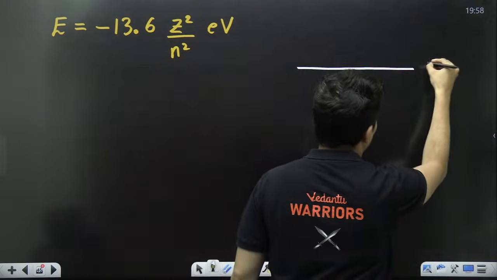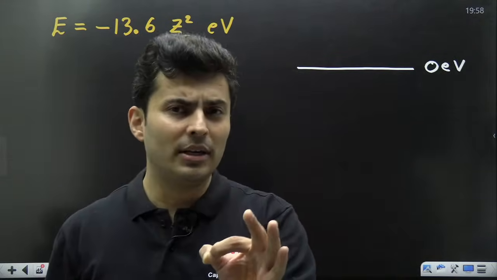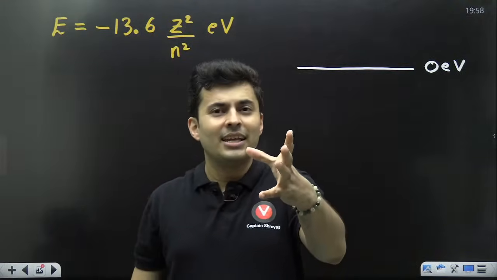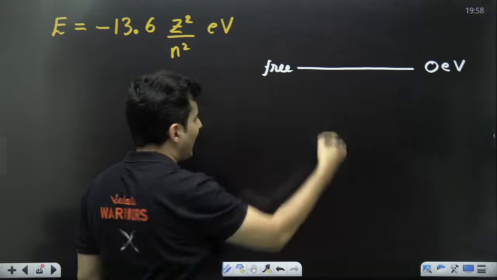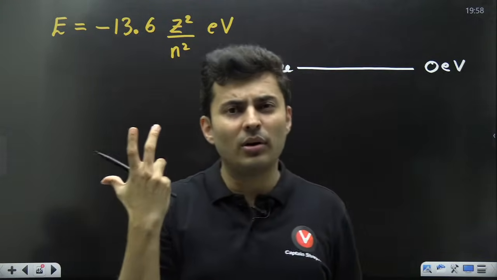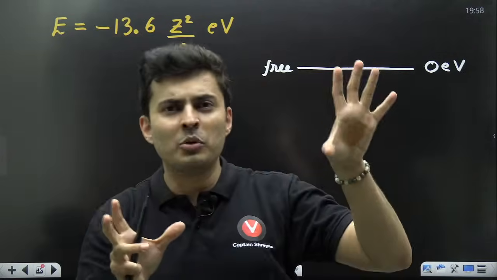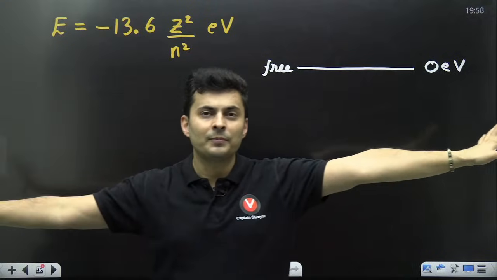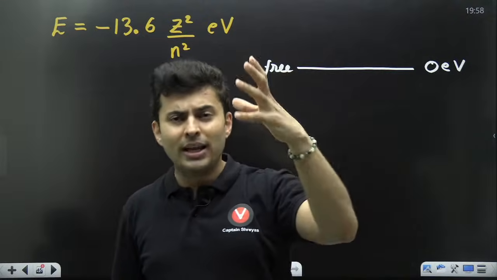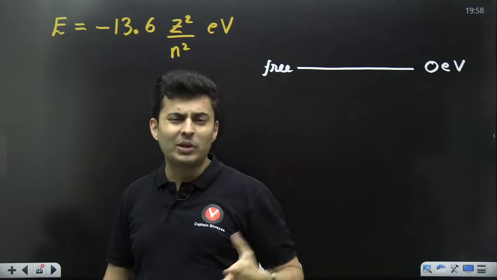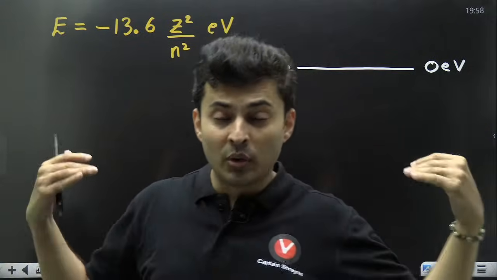If you start from 0 electron volt, it means no energy. It is free. So if an electron has 0 electron volt, it's free. It's not held or thrown, not moving. It's free completely. If the electron has positive energy, 2 electron volt, 5 electron volt, 7 electron volt, that means it has more than 0.